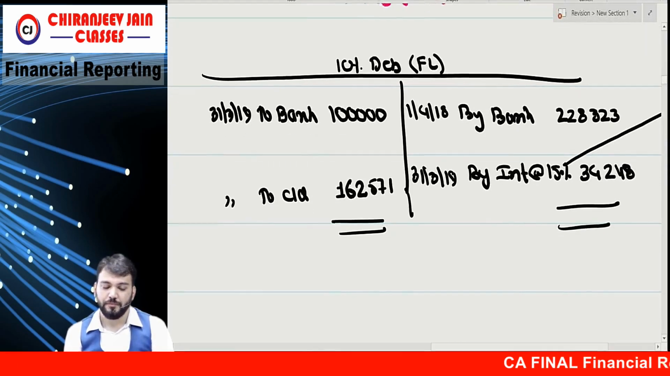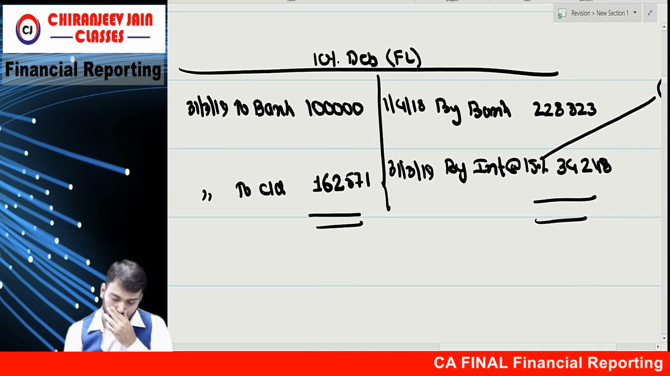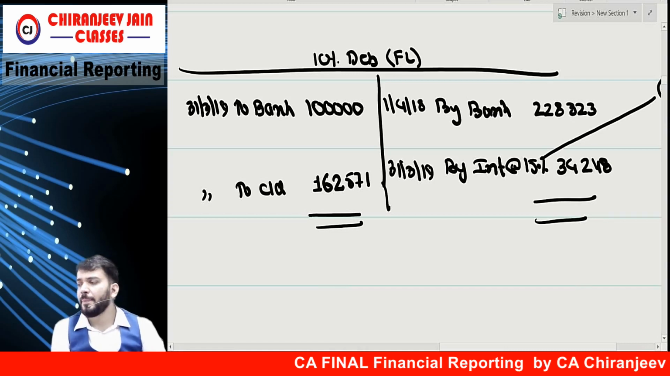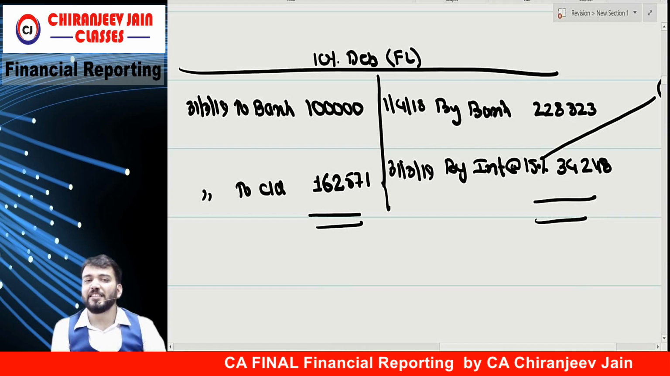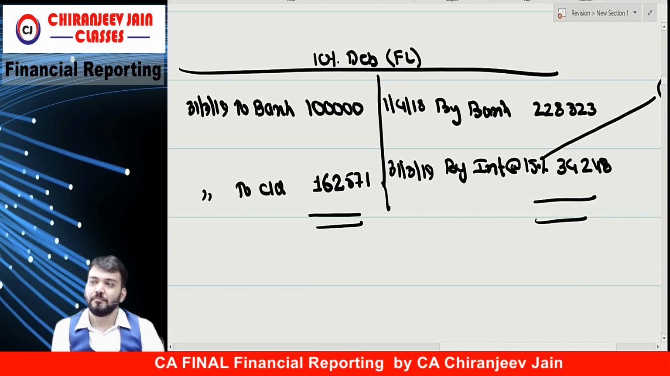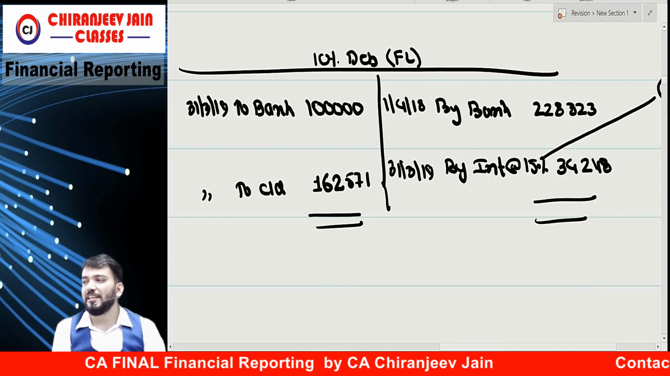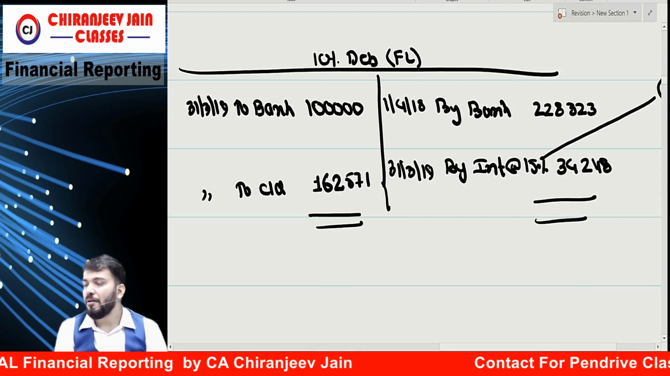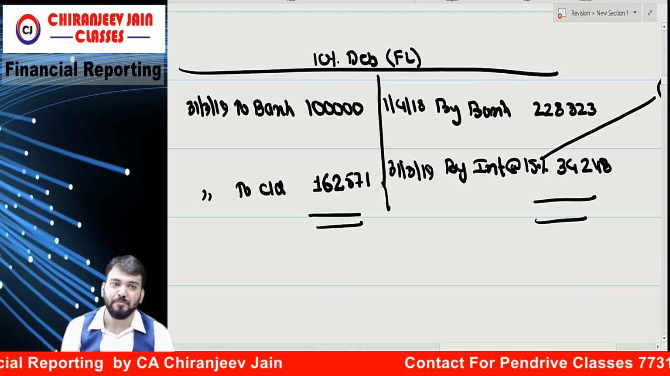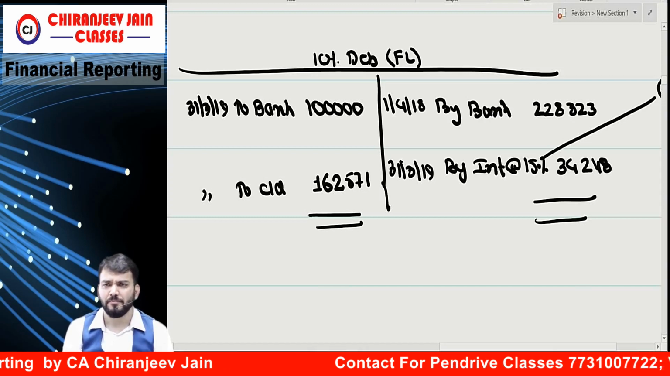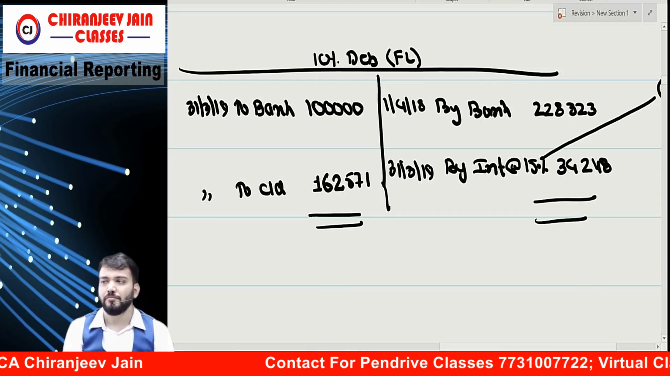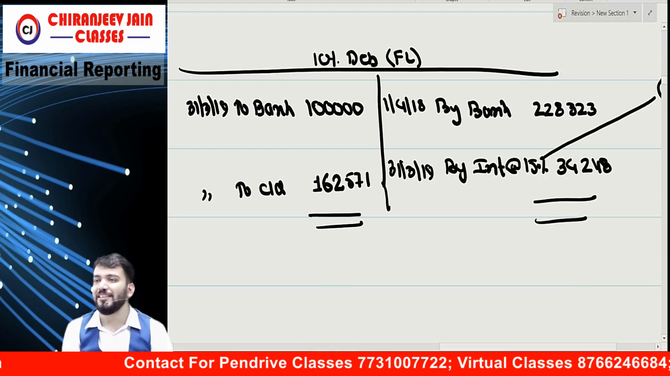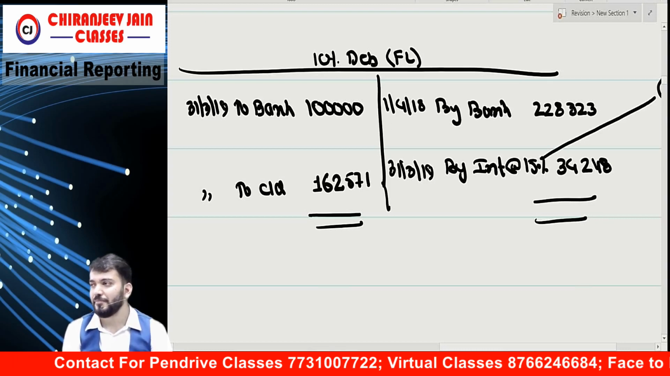Understood? Batao. How much interest amount has been paid? Bolo. How much interest amount has been paid?